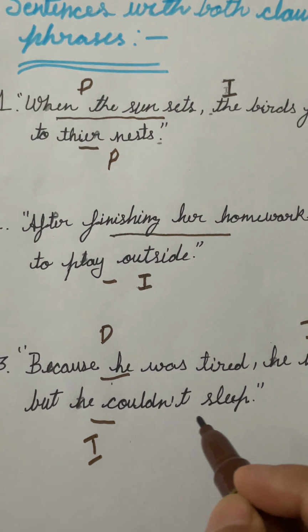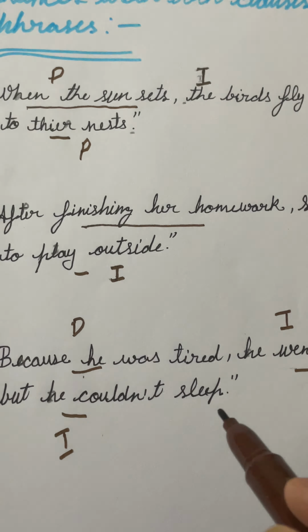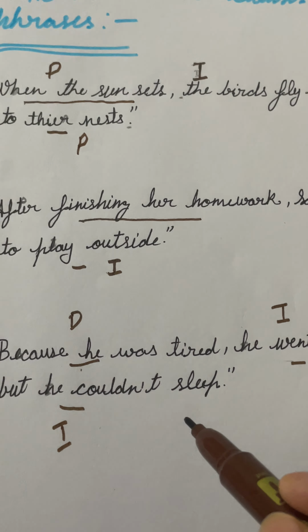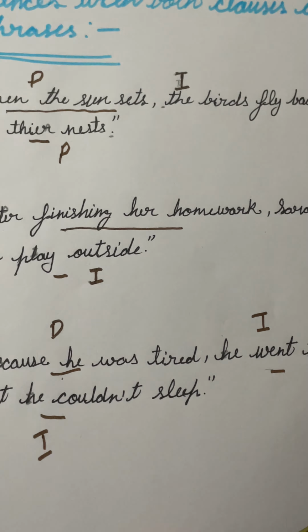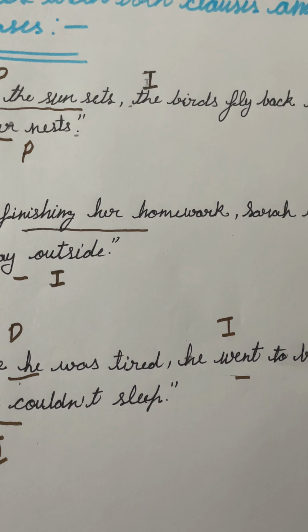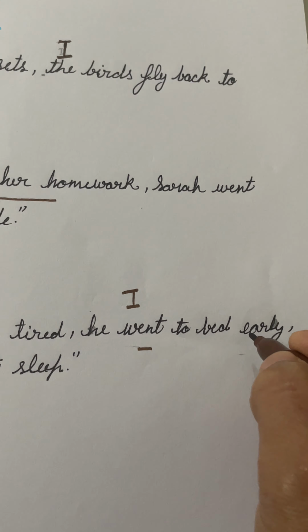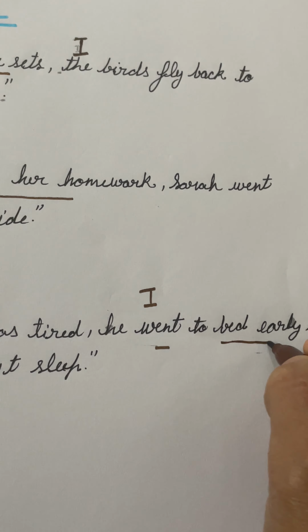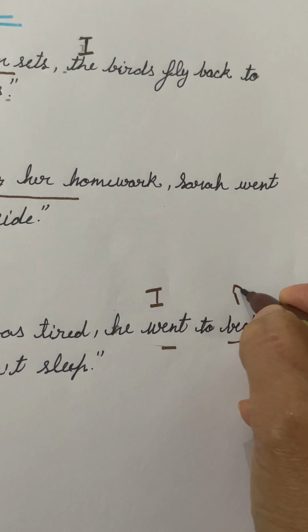He couldn't sleep, it is a complete sentence. We can use it without a dependent clause also, but to bed early, it is a phrase.